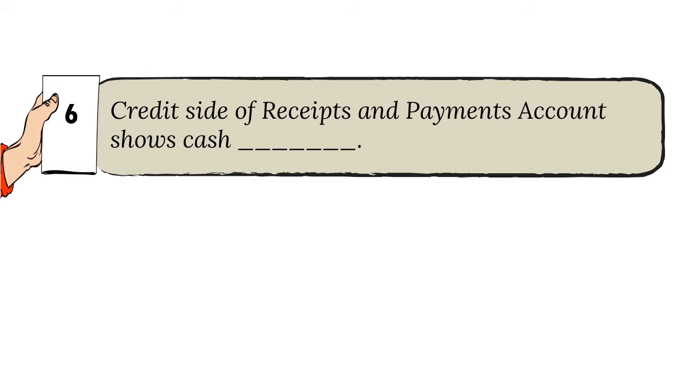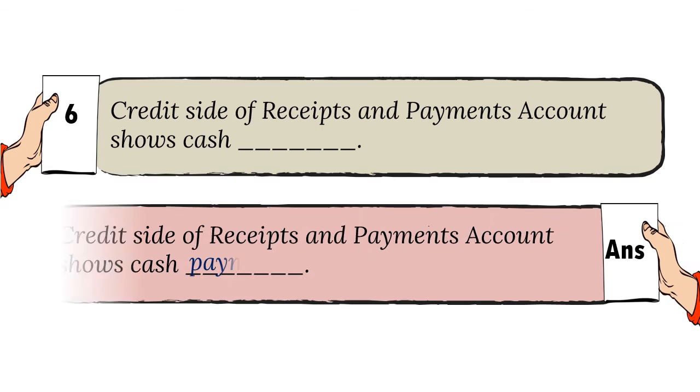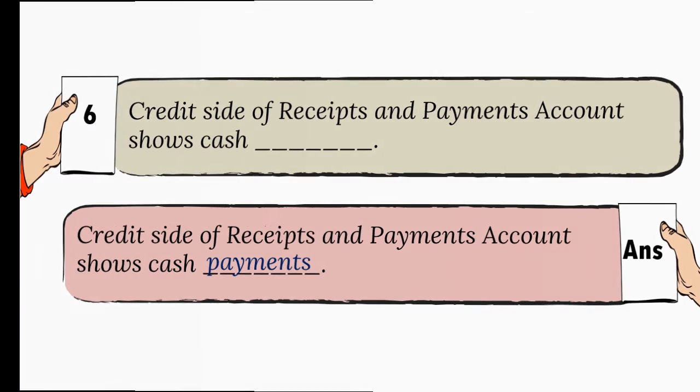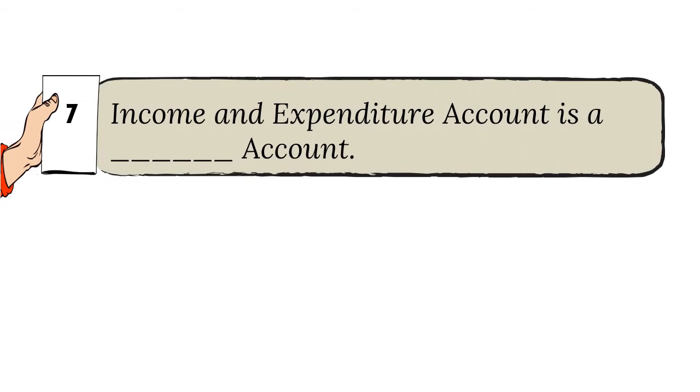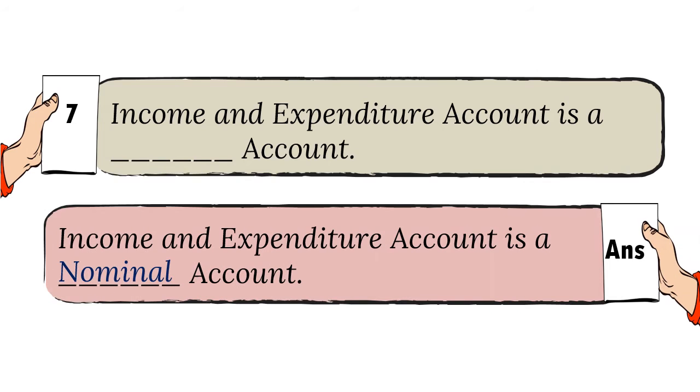Credit side of receipts and payments account shows cash dash. And the answer is payments. 7. Income and expenditure account is a dash account. And the answer is nominal.